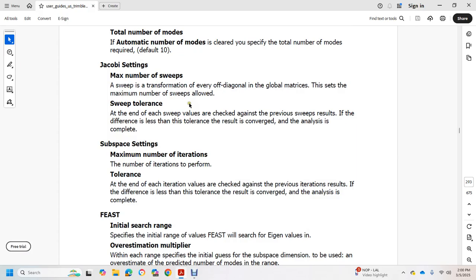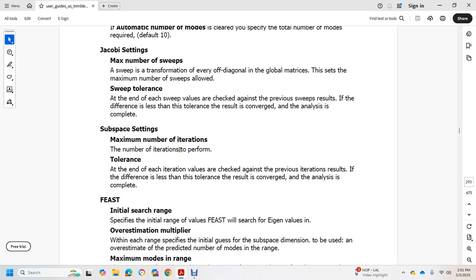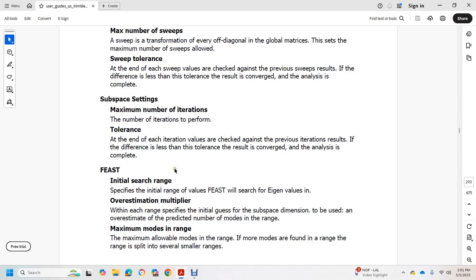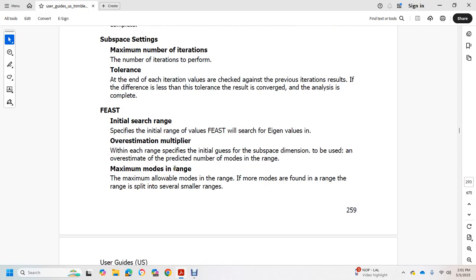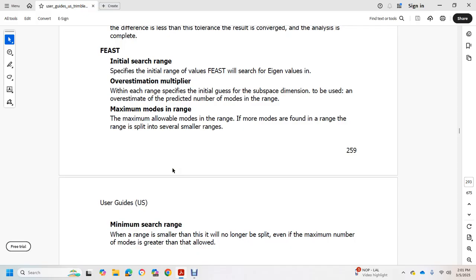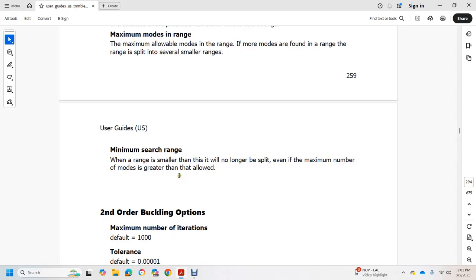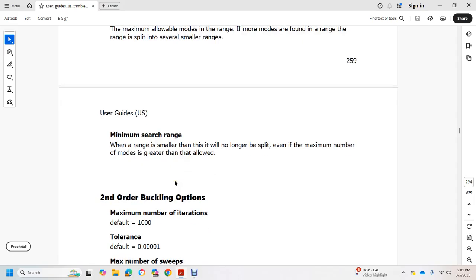FEAST: initial search range, which specifies the initial range of values in which FEAST will search for the eigenvalues, with an overestimating multiplier for each range. Also the initial guess for subspace dimension to be used, an overestimated predicted number of modes in the range, and the maximum modes in the range. If more modes than the maximum are found, the range is split into several smaller ranges. If the minimum search range is reached, the range will no longer be split, even if the maximum number of modes is greater than allowed. Second order buckling option: maximum number of iterations, default 1000; tolerance, default 100 thousandths; maximum number of